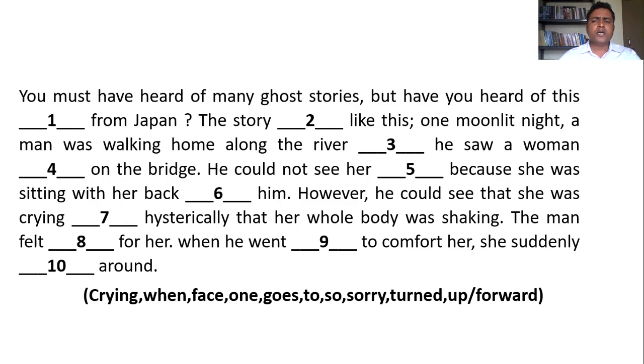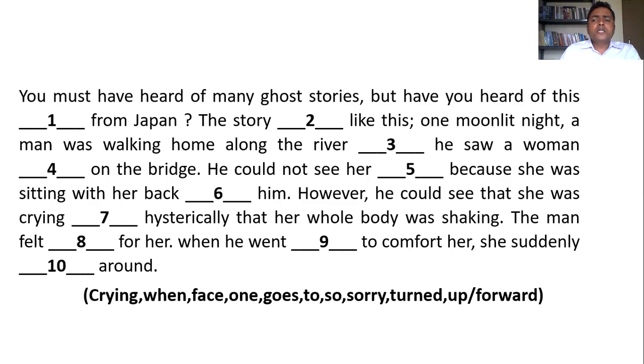He could not see her dash because she was sitting with her back. When a person is sitting with their back to you, what can we not see? Definitely the answer is face. So we can put here the answer "face". So he could not see her face because she was sitting with her back dash him. So put the preposition here, the direction he is telling: her back to him.